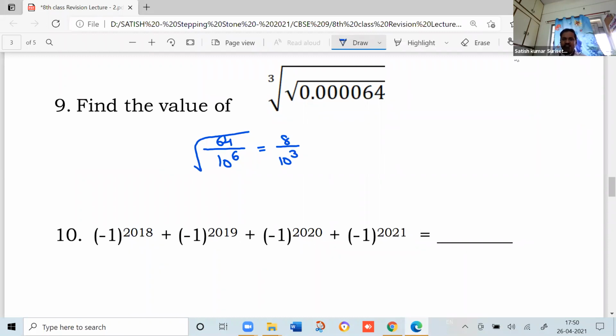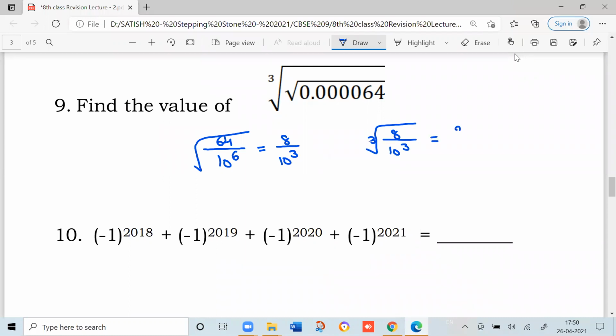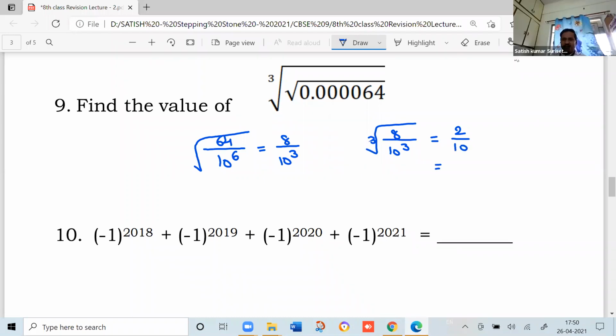Now, for this, I should calculate the cube root. So cube root of 8 upon 10 cube. Cube root of 8 is 2, and cube root of 10 cube is 10. So 2 upon 10, so 0.2. Okay. Next, the 10th one.